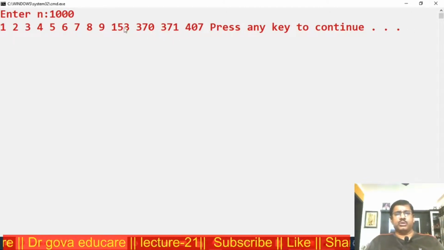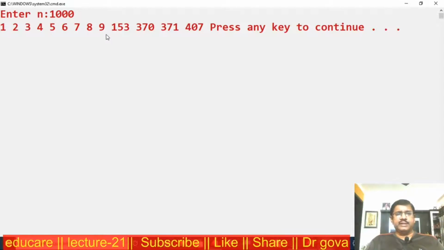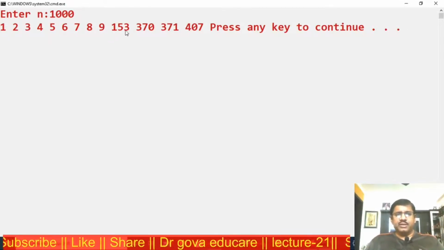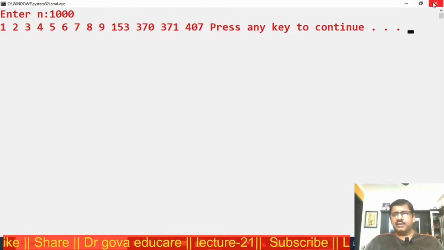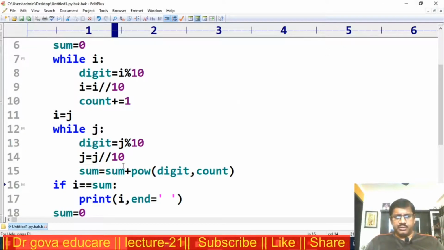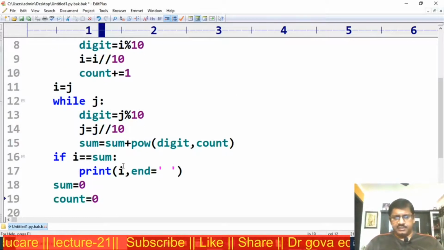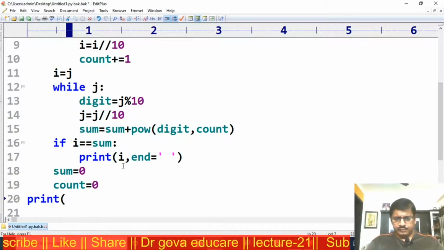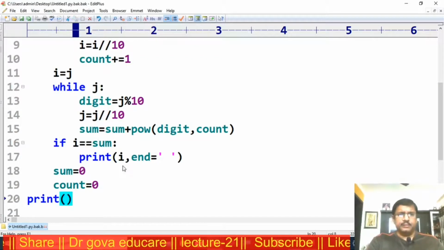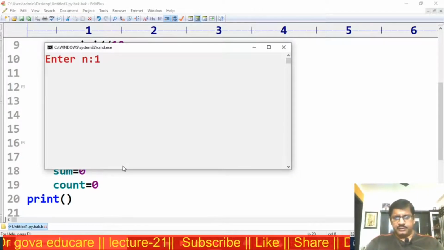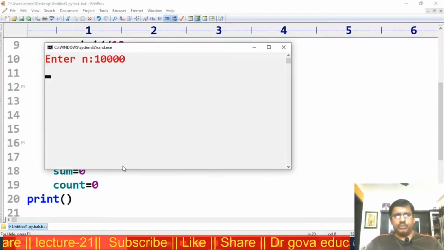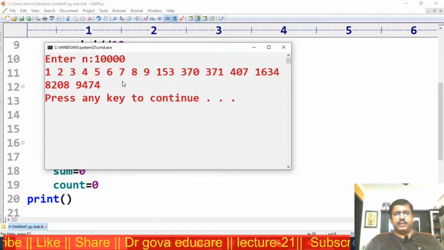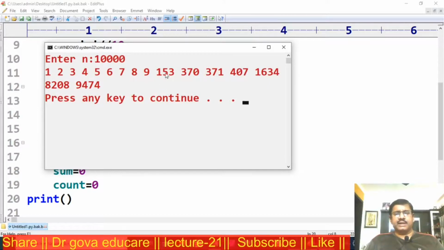Now these are the Armstrong numbers up to 1000. All single digit numbers are Armstrong numbers. No 2-digit number, only 3-digit numbers are. Now in the last step, after this, print new line. I am executing this up to 10,000. These are the Armstrong numbers up to 10,000.